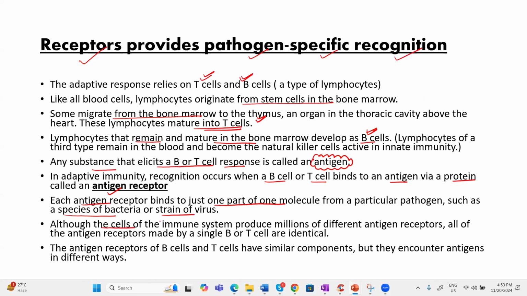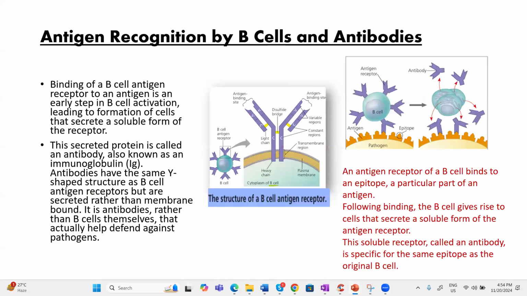The cells of the immune system produce different antigen receptors, but all antigen receptors made from one cell, either one B cell or one T cell, will be identical. So receptors have a similar component, meaning they are proteinaceous in nature, but how they encounter antigen is different. Now let us see better. This is the structure of the receptor present on the B cell, that is, the B cell antigen receptor. Binding of the B cell antigen receptor to an antigen is the first step for B cell activation.